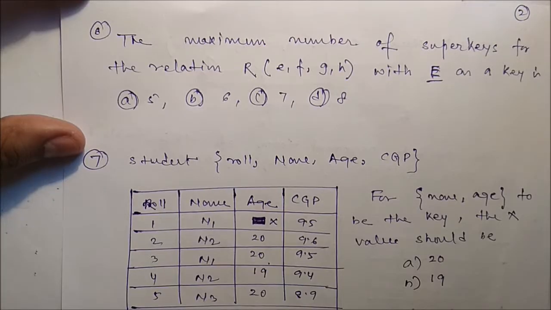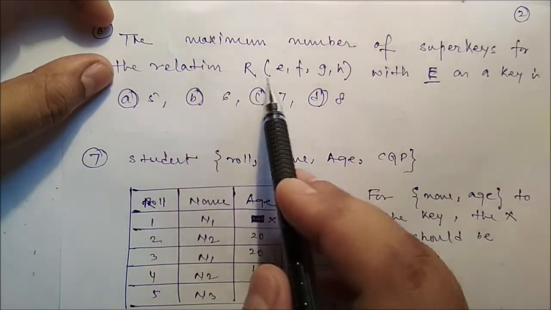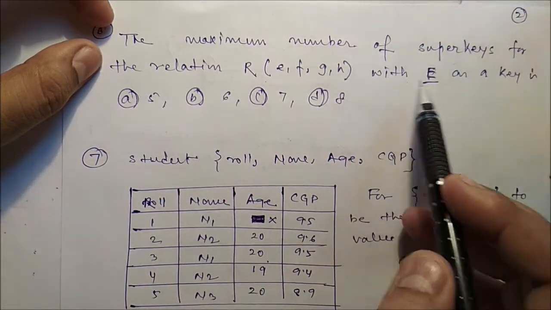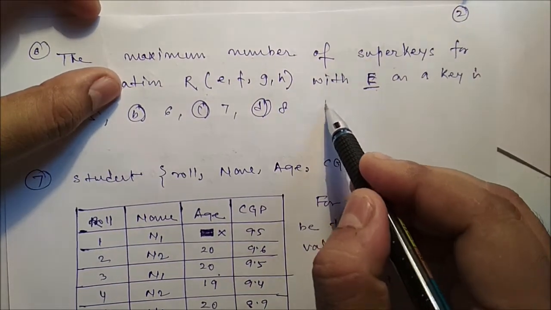Now next example: the maximum number of super keys of the relation R(E, F, G, H) with E as a key is what? Already you know E is a primary key.